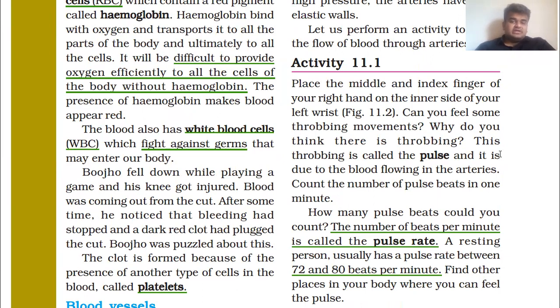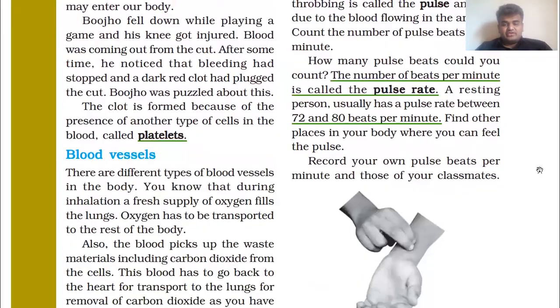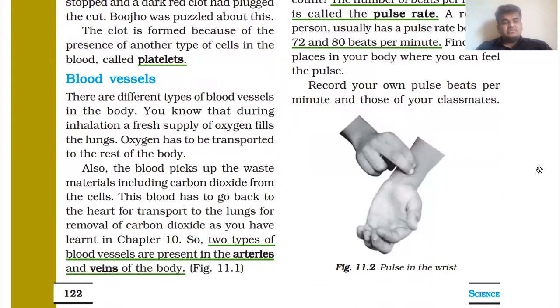Place the middle and index finger of your right hand on the inner side of your left wrist. In figure 11.2, you are given the figure of the pulse in the wrist.